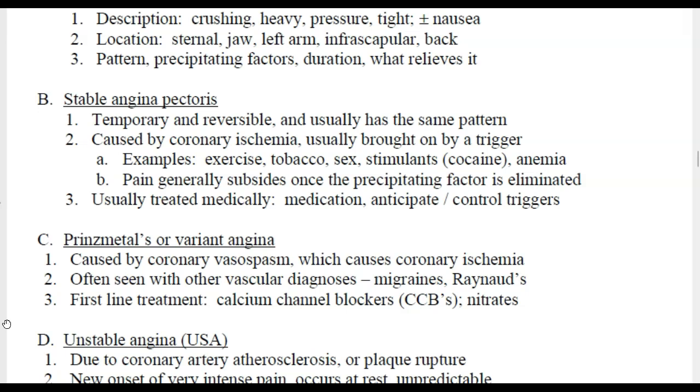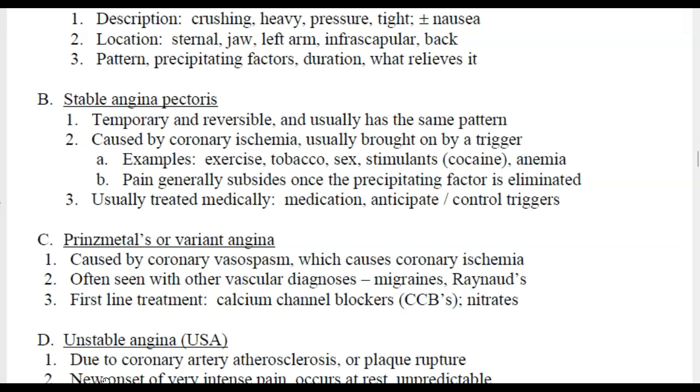Prinzmetal's or variant angina, also known as vasospastic angina, is when the coronary artery is spasming due to exposure to cold weather and sometimes stress. It is caused by vasospasms, which can cause coronary ischemia. It is often seen with other vascular diagnoses such as migraines and Raynaud's.